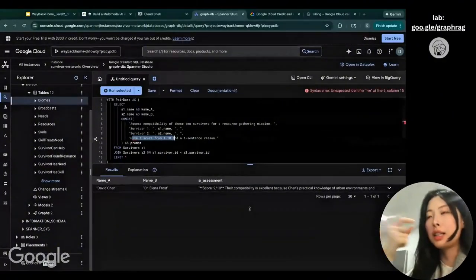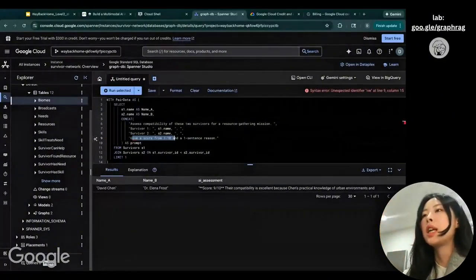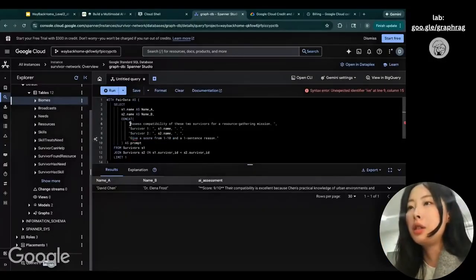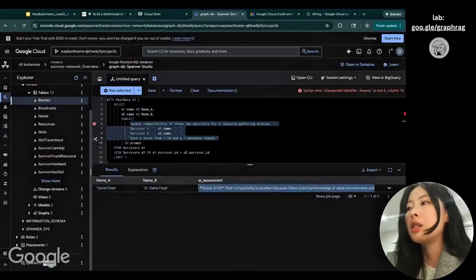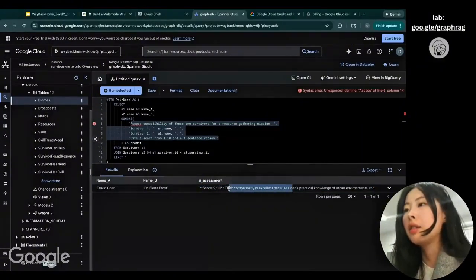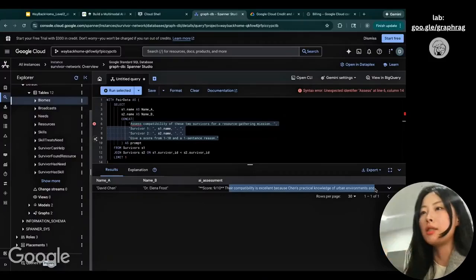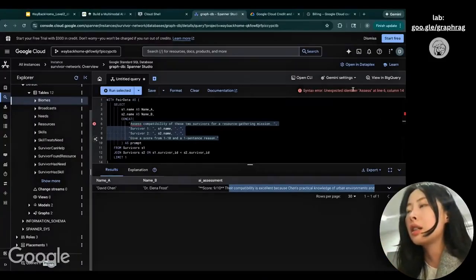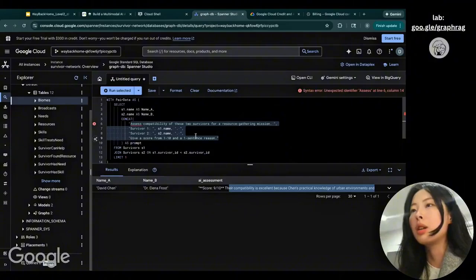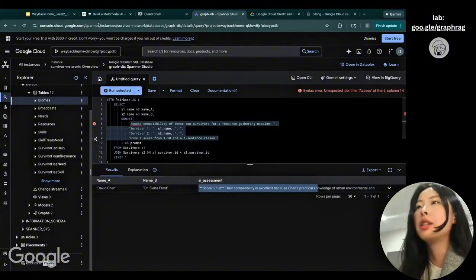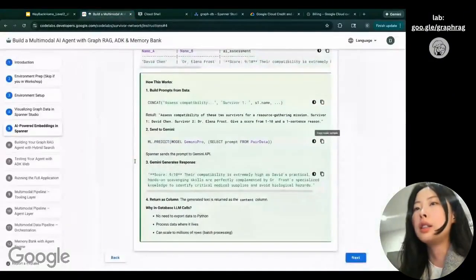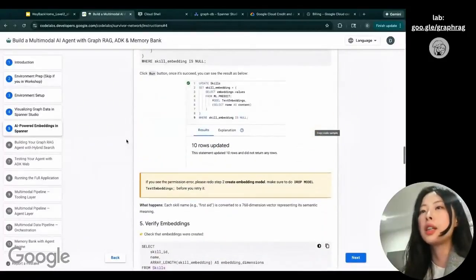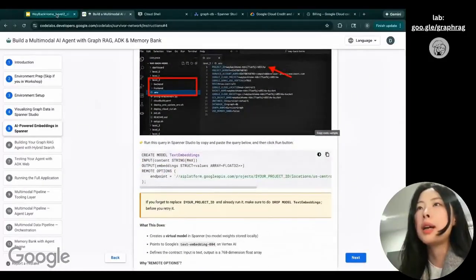So I'm directly sending this prompt to the AI model, the Gemini Pro model. With this question, I get this answer: a score of 9 out of 10 with this reason. That means you're successfully using the Gemini Pro model. Again, if you see a syntax error message, you can ignore it because the result here is correct. Cool. So at this step, you have successfully created the model and created the embedding.